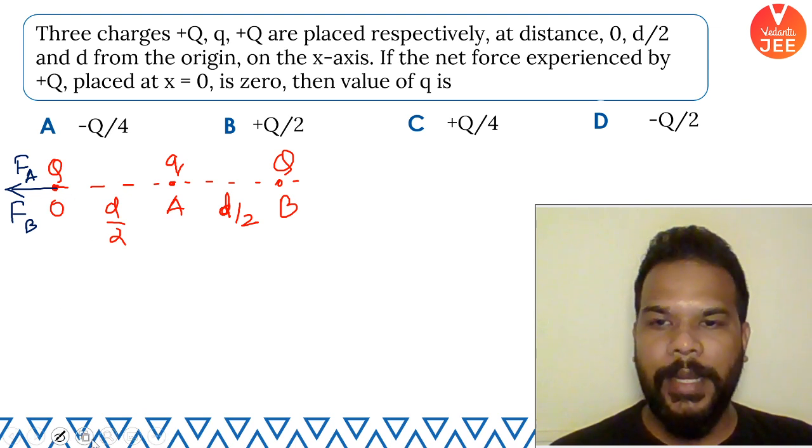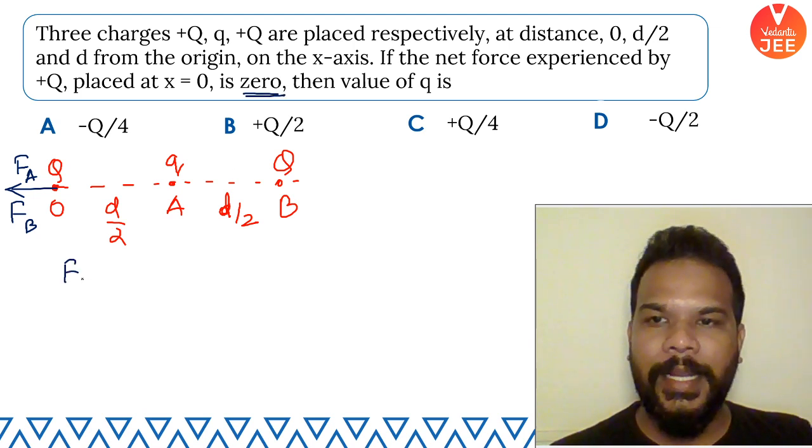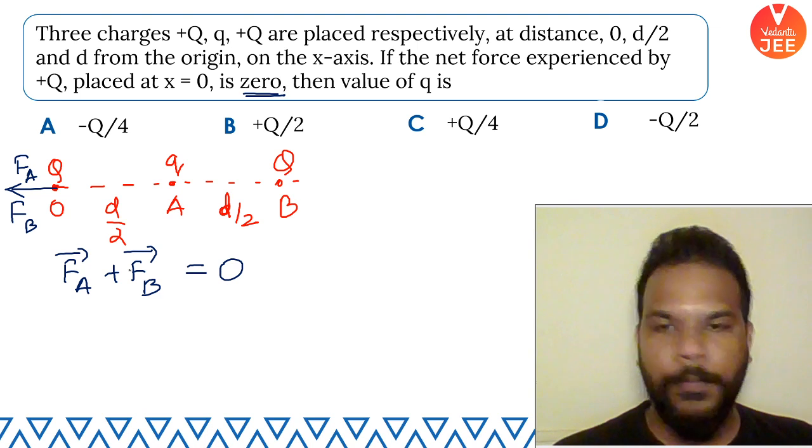So I'm going to write the forces and equate the sum to 0, because that's what the question is telling us to do. So I say that Fa plus Fb, not magnitude but vectorially, should be equal to 0. So let me write that.